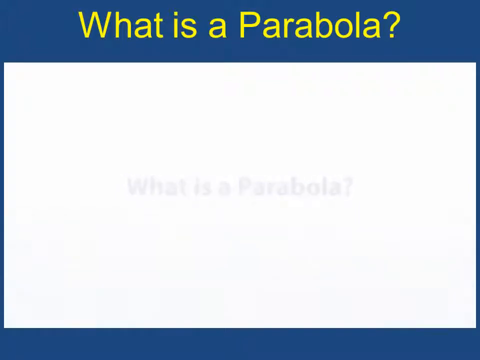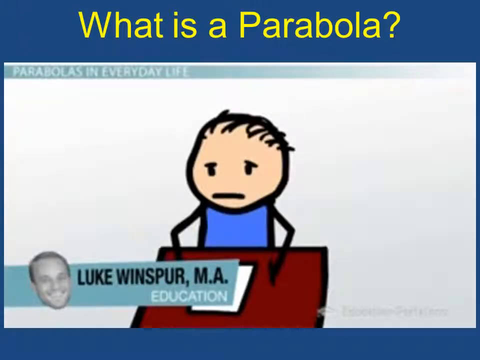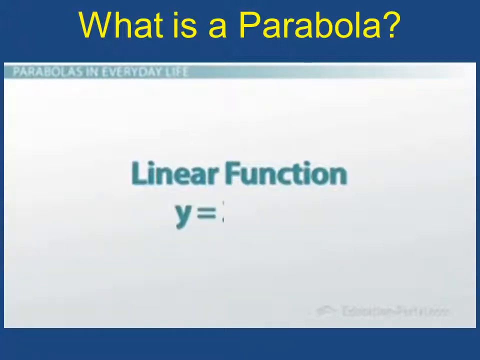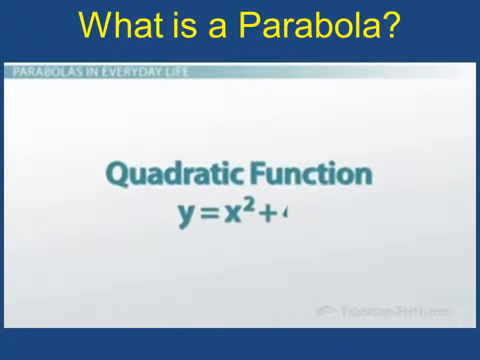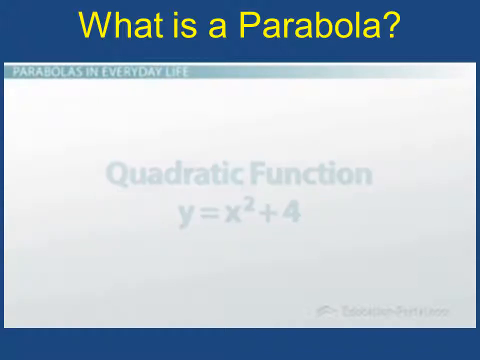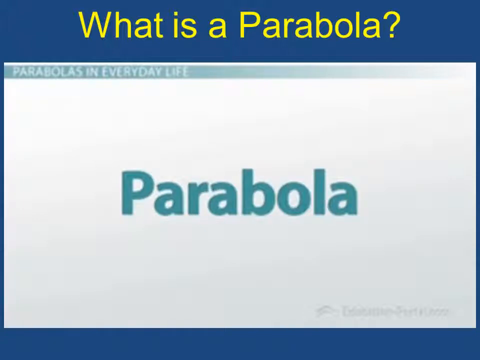A big part of a college algebra class is getting introduced to the different types of relationships we see in math. The most basic is a linear function, which only has plain x's. But once you get past those, the next step is a quadratic function, which has x squareds. There's a lot to learn about quadratics, but the best place to start is with their graphs. Anytime you graph a quadratic equation, you end up with what is called a parabola.